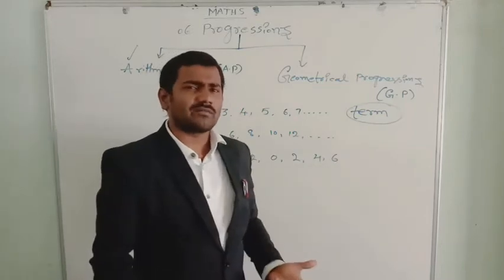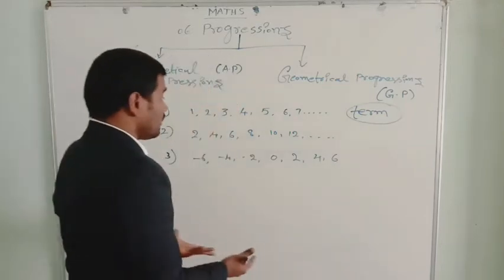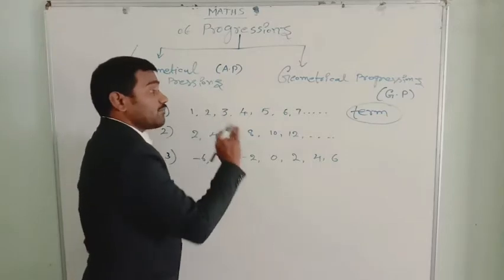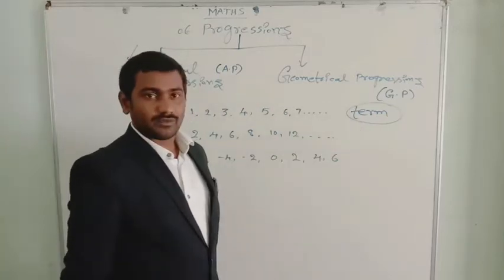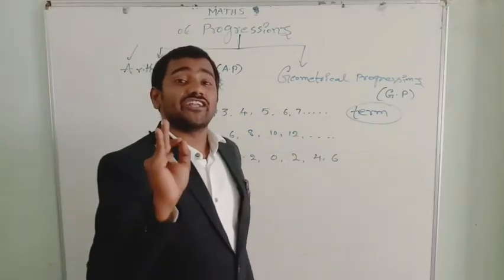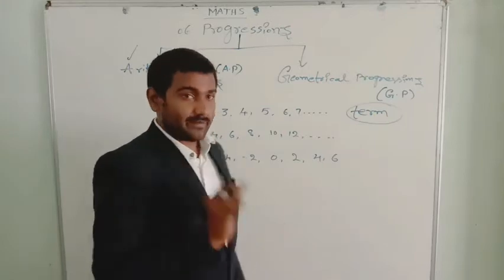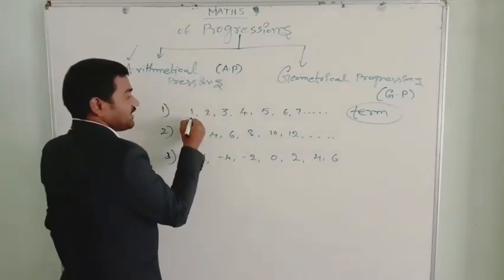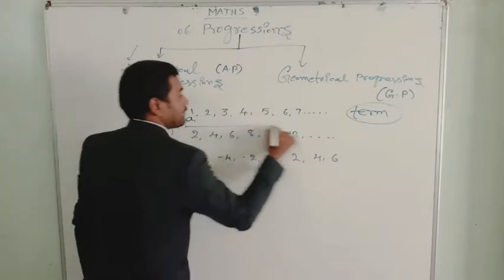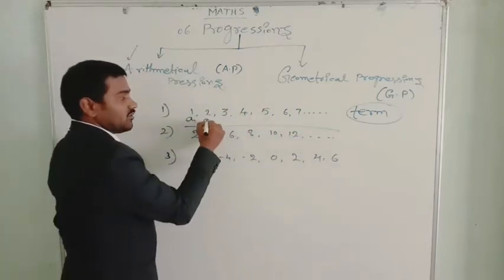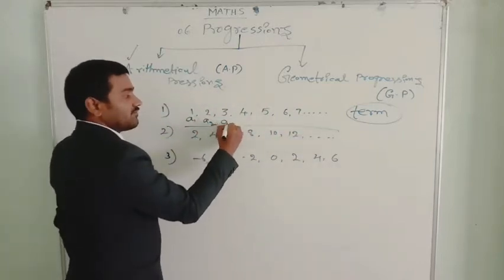What is the meaning of arithmetical progression? Let me tell you now. Here, each and every number is known as one term. So, the terms are denoted by A. This is A1. This is the second term, A2. Third term, A3.